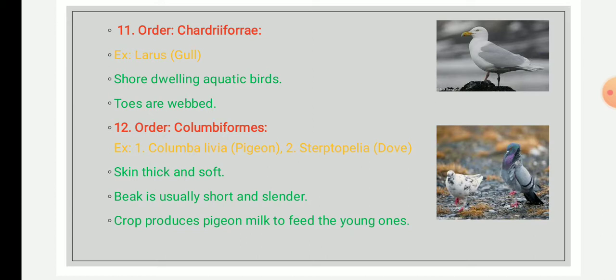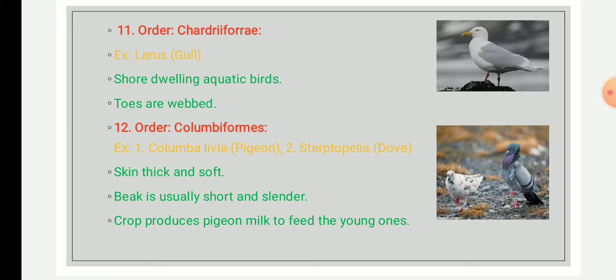The legs are far back in position. The eggs laid by these birds are heavily spotted, which is used for camouflage. The shore birds probe for food in sand, mud, and shallow water. An example of a member of this order is the gull, Larus. The given picture is of Larus. Then Jacana.